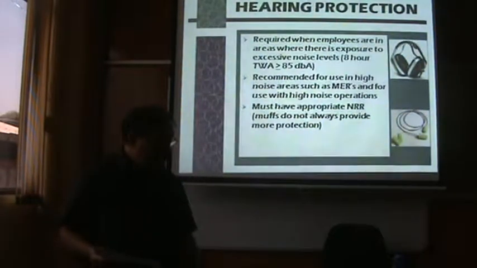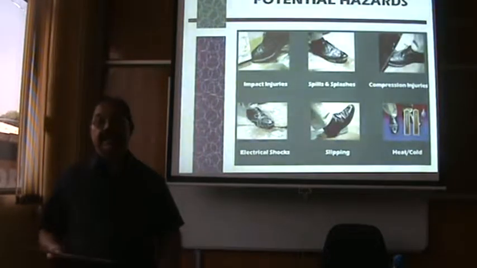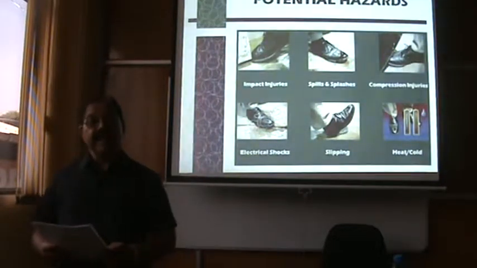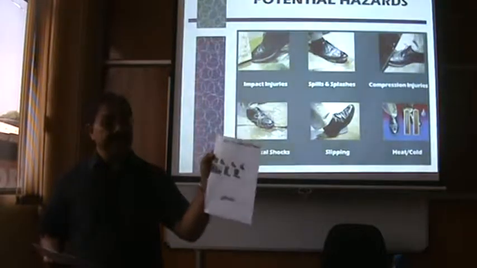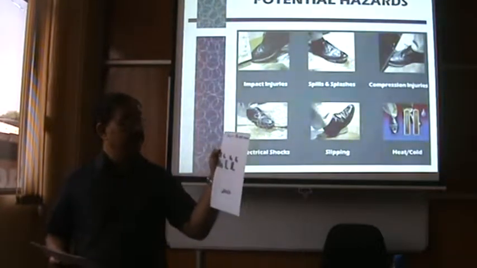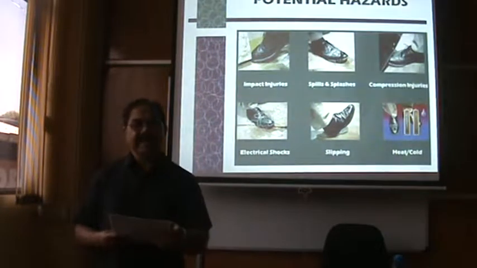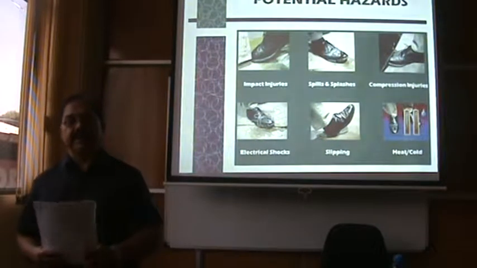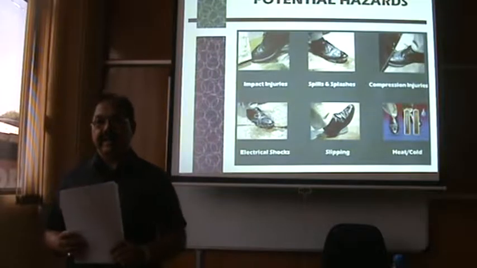Next, the PPE we are going to discuss is foot protection. Different types of shoes are available. These should comply with the ASTM standard F2413-05, and statistics show that the majority of foot injuries happen to people who are not wearing safety shoes.